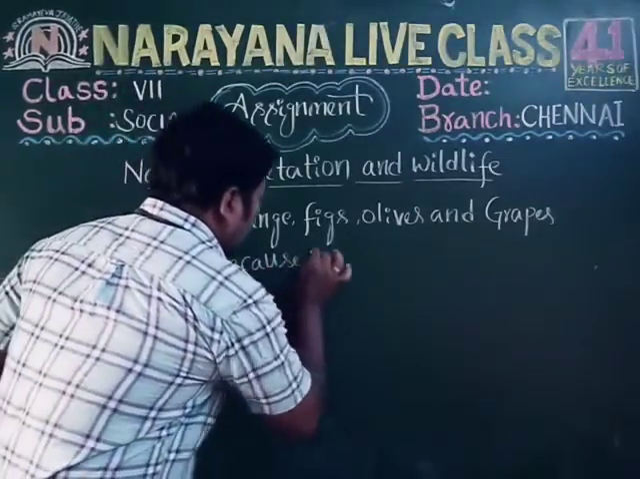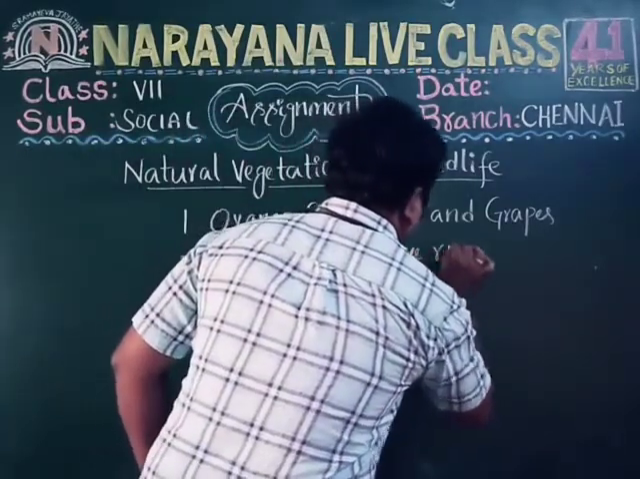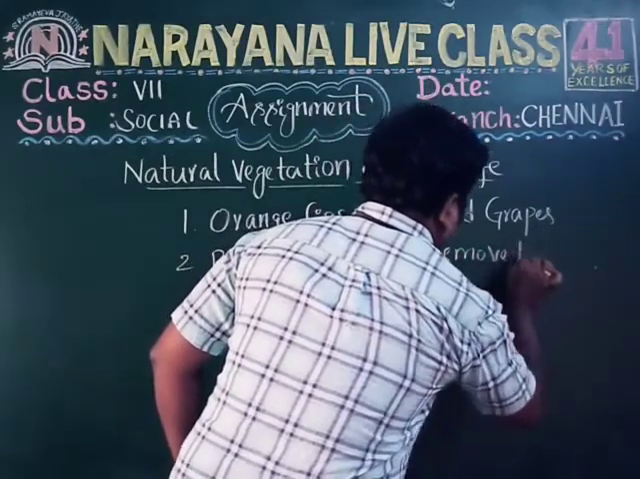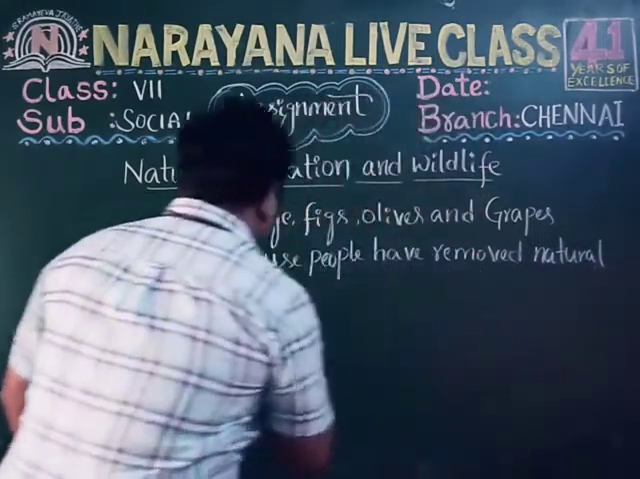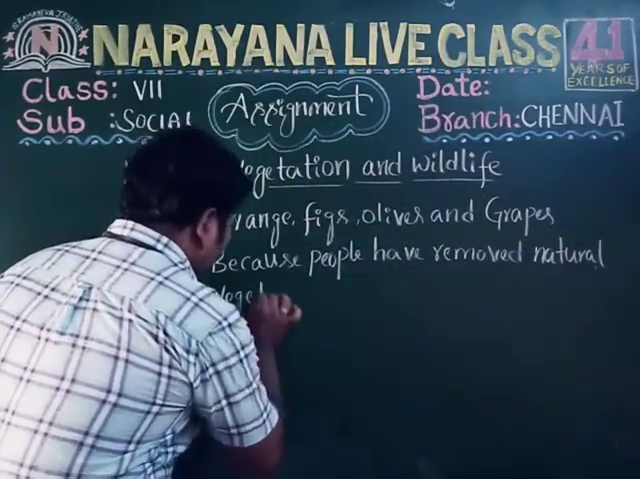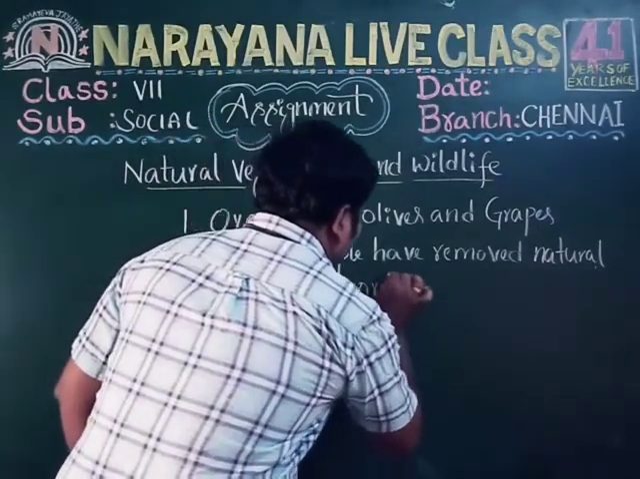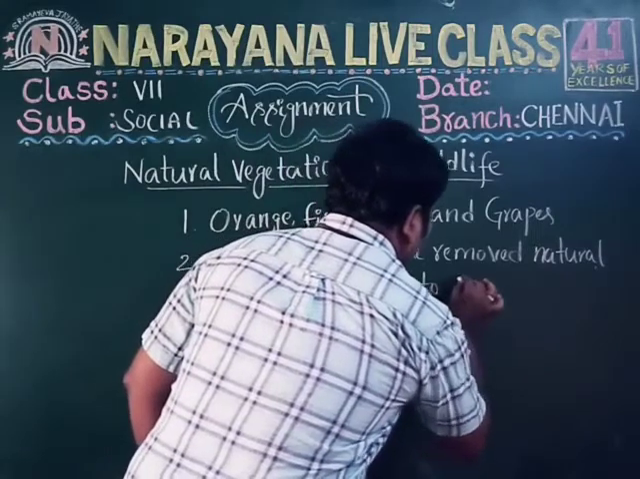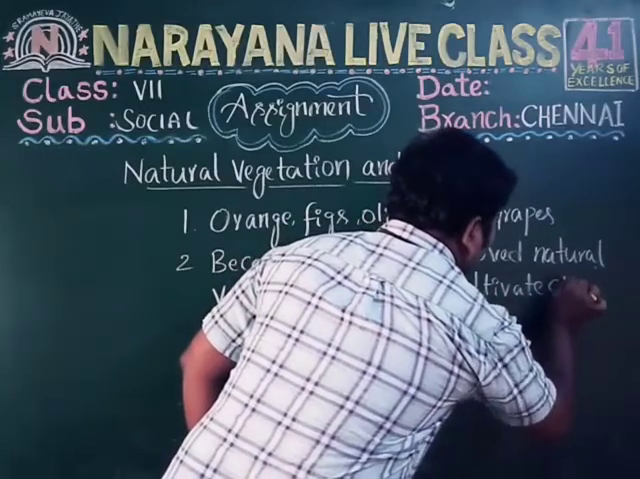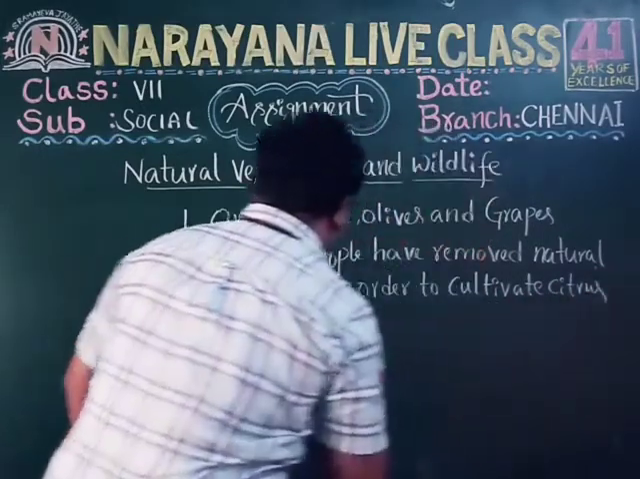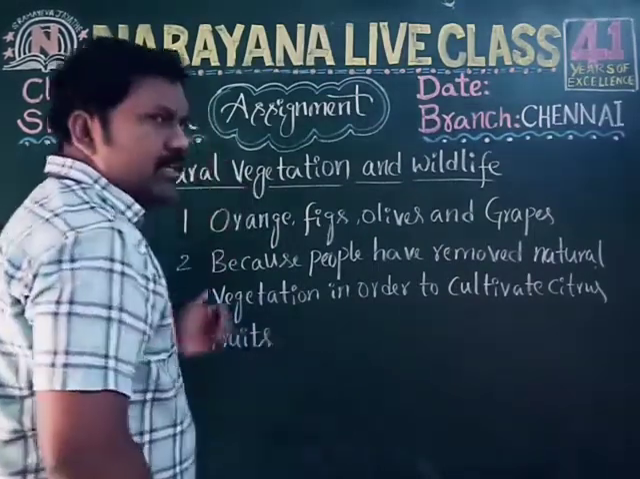Because people have removed natural vegetation in order to cultivate citrus fruits. Okay children, so this is the second question answer.